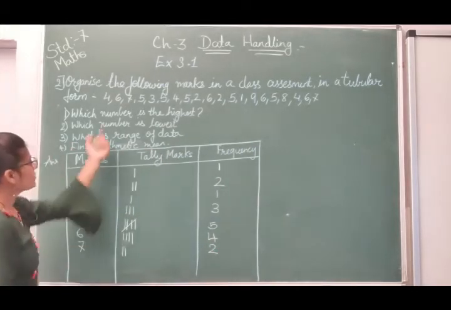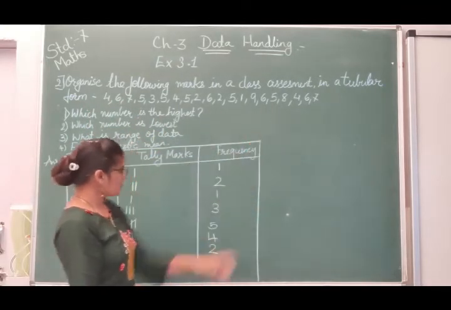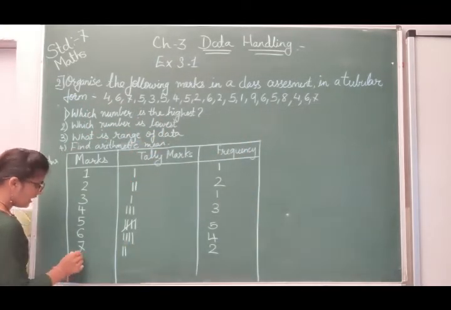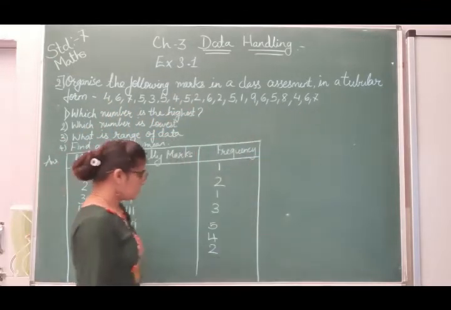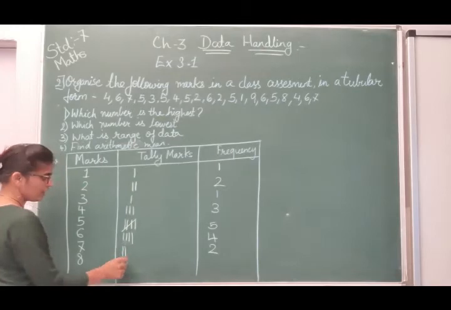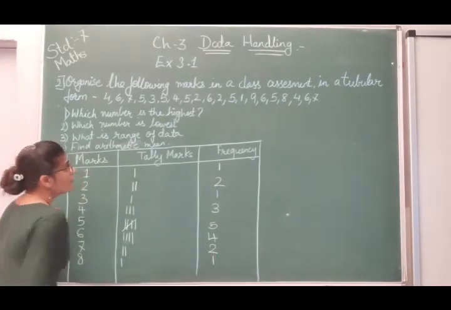After 7 you can see 8 is there, so we will write down 8. How many times can you find 8? Only once, so 1 tally mark we have to put over here, and the frequency will also be 1.